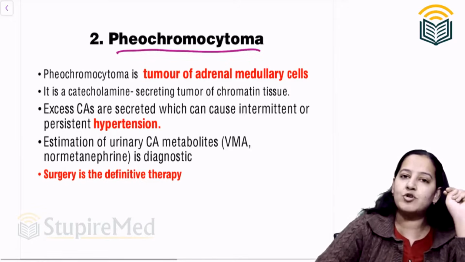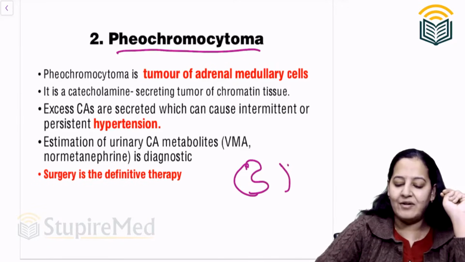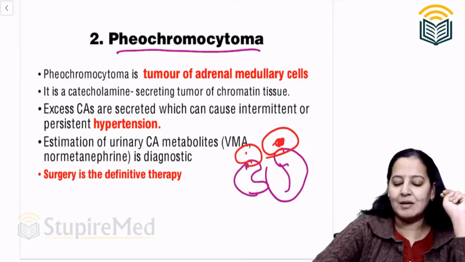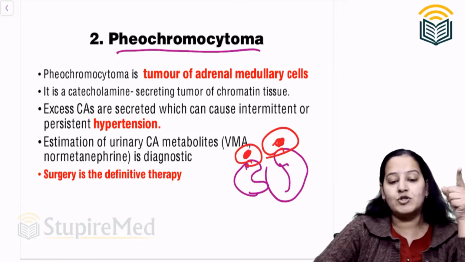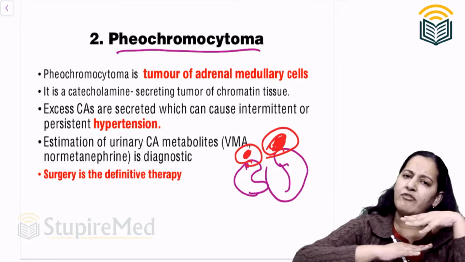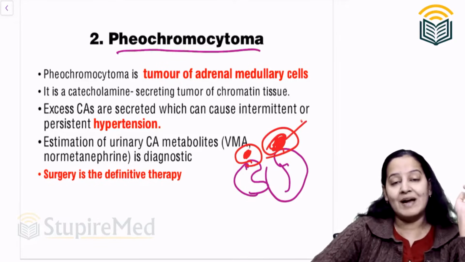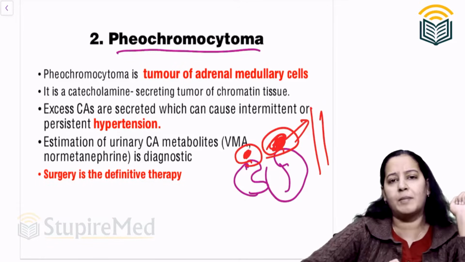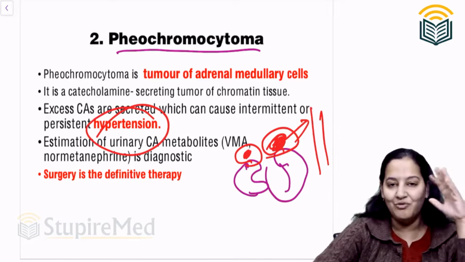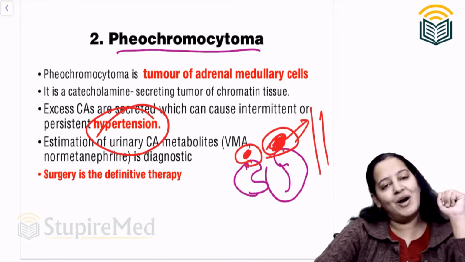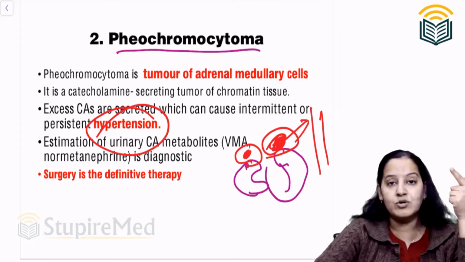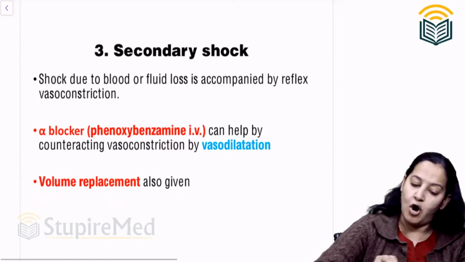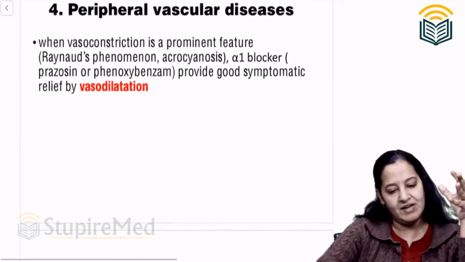You know what is pheochromocytoma? There is a gland known as adrenal gland which is present just above the kidney. It has 2 parts, cortex and medulla. The tumor of the medulla is known as pheochromocytoma. In this tumor, abundant catecholamine is released in blood. Medulla forms adrenaline and noradrenaline, so blood contains abundant catecholamines. So patient presents with hypertension. You want to relieve the hypertension, give alpha blocker. So alpha blocker can be given in pheochromocytoma. Alpha as well as beta blockers both are given. Correct or not? In pheochromocytoma, then in secondary shock for causing vasodilatation.